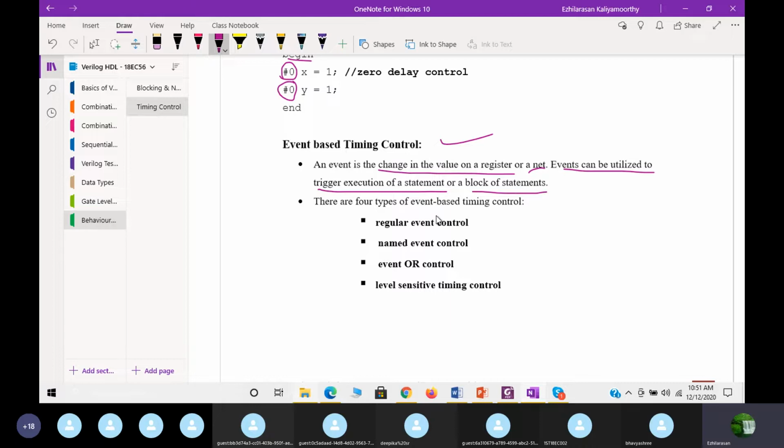Now there are 4 different types of event based timing control. In event based timing control we have 4 types. One is the regular event.